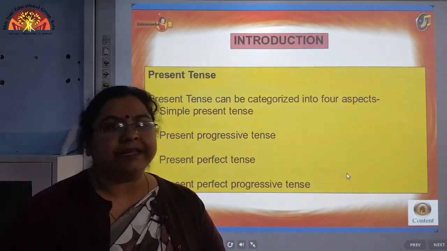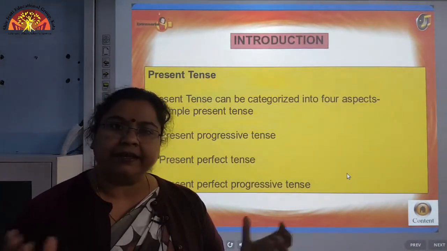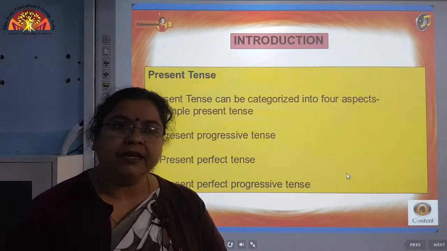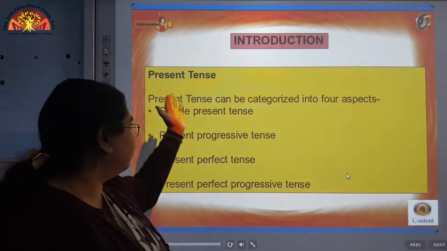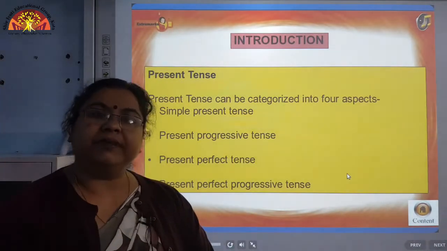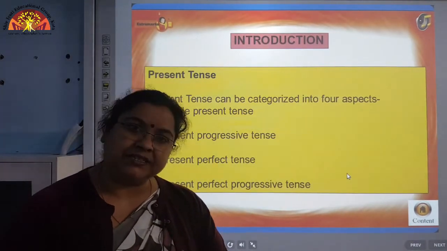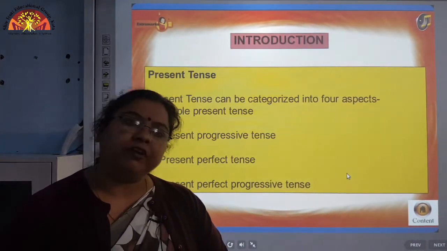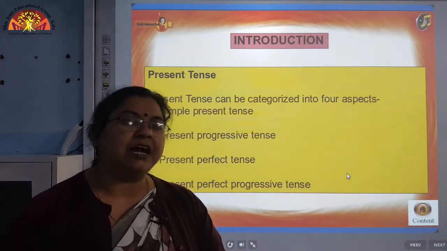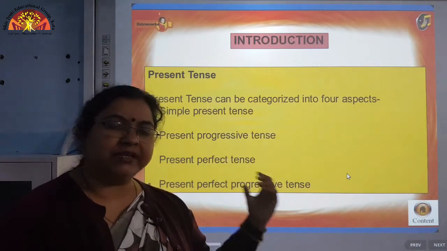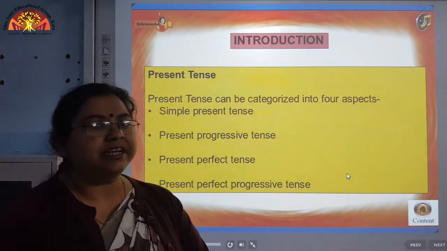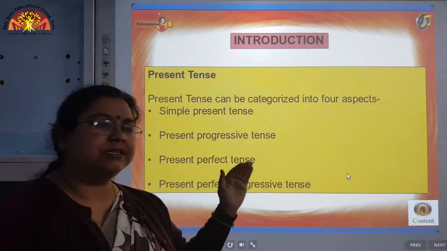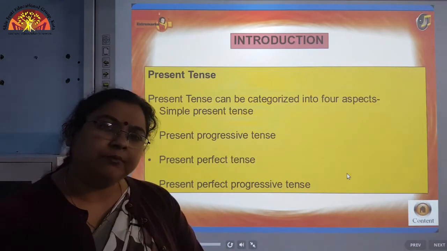So, we have categorized tenses in three basic categories: present tense, past tense and future tense. We will look at past tense and future tense after we discuss the present tense. Now, the present tense has four sub tenses.